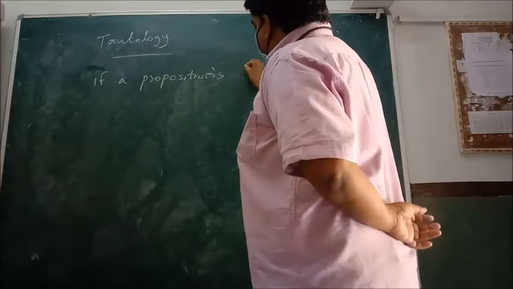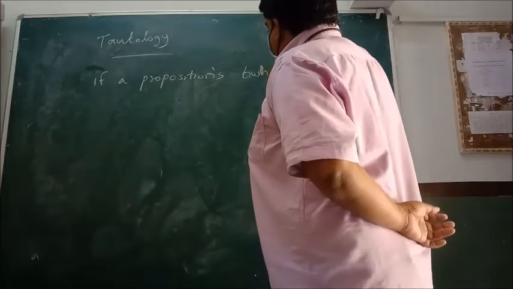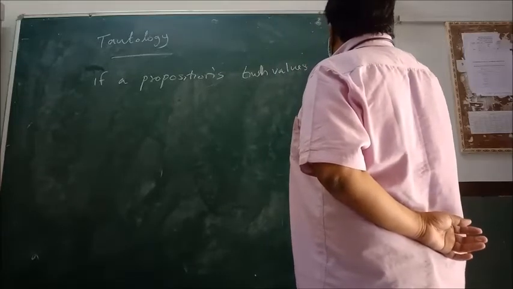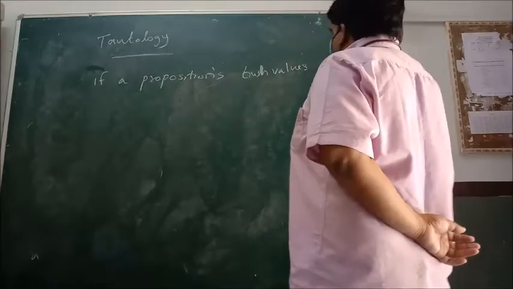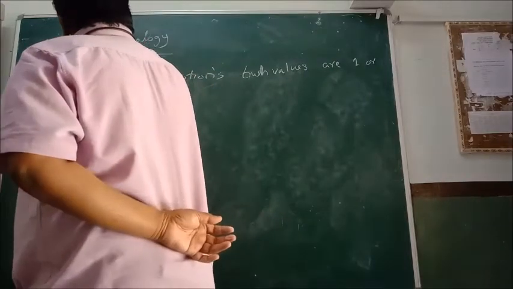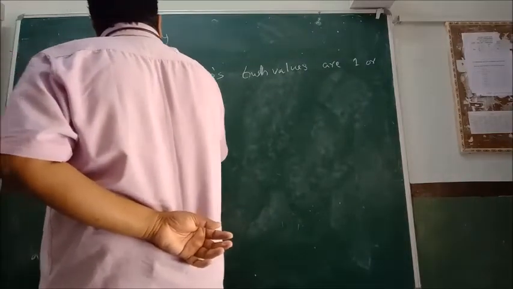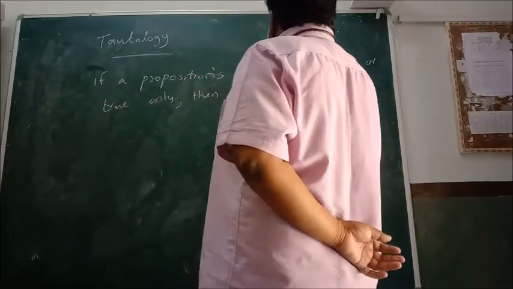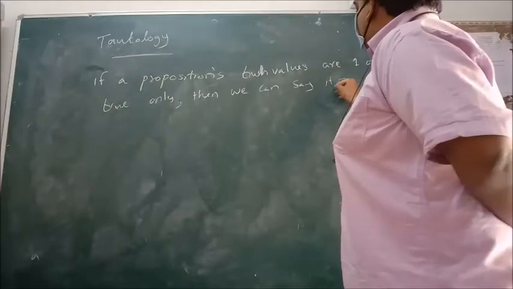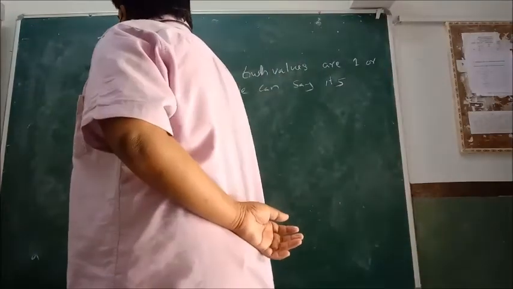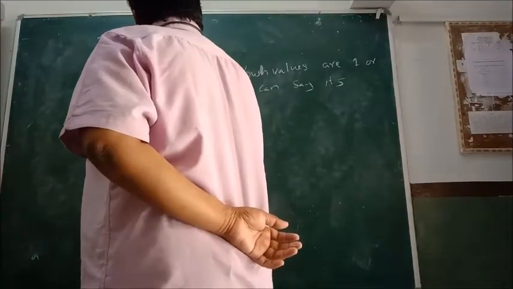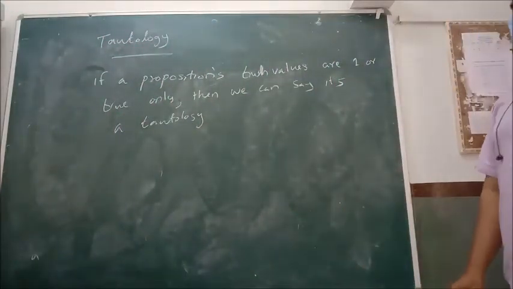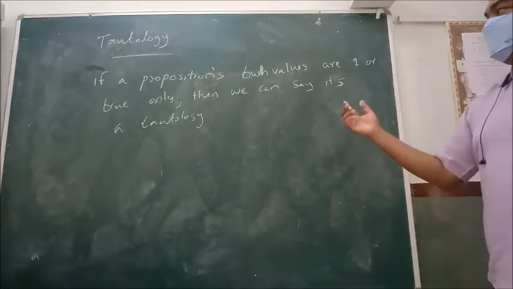Tautology means if a proposition's truth values are 1 or true only, then we can say it's a tautology.